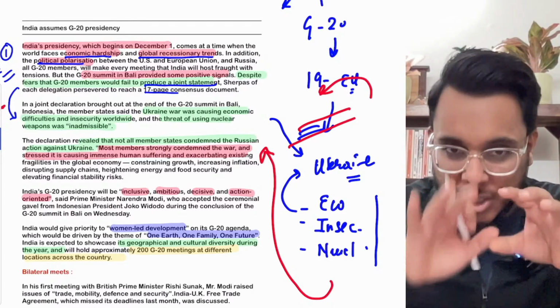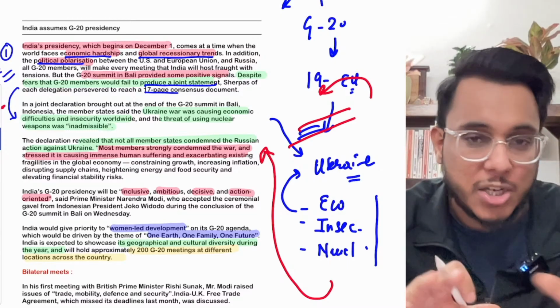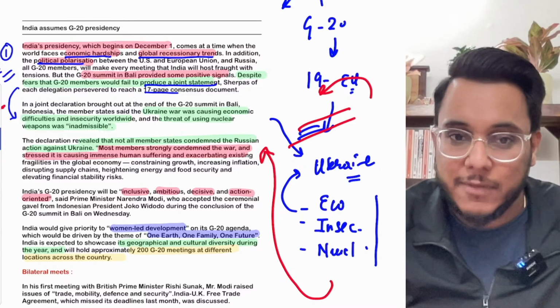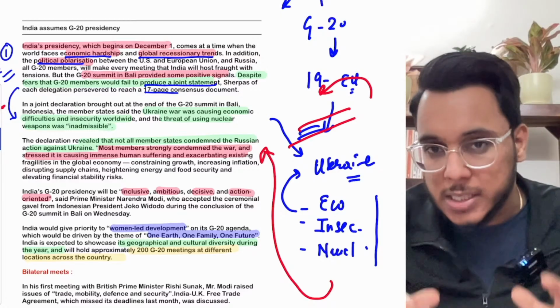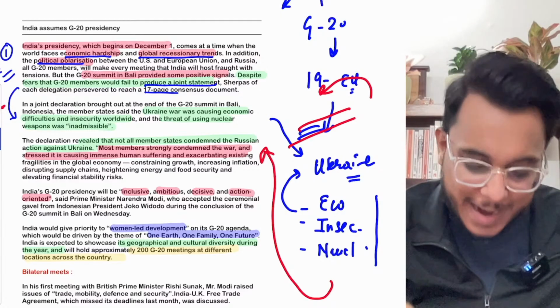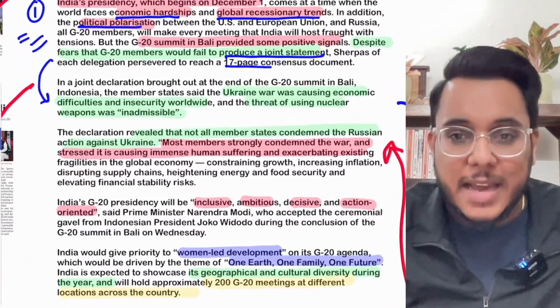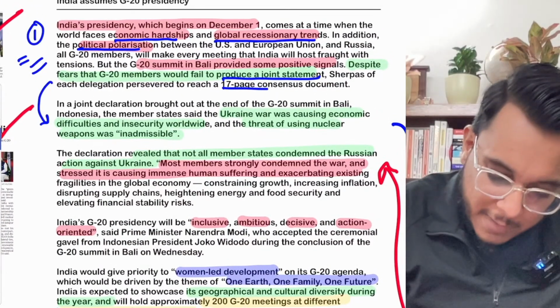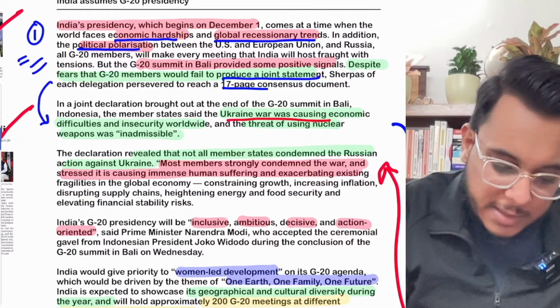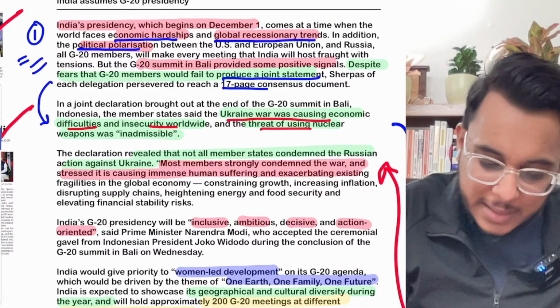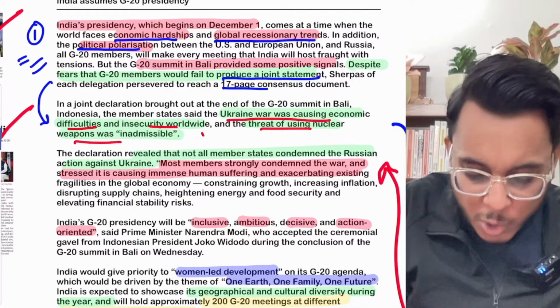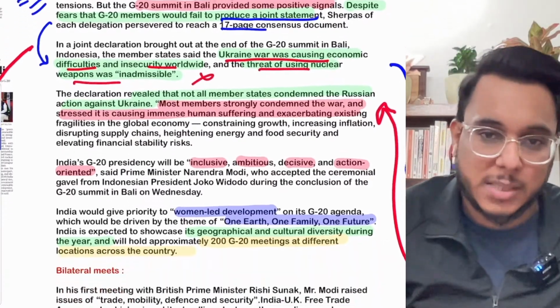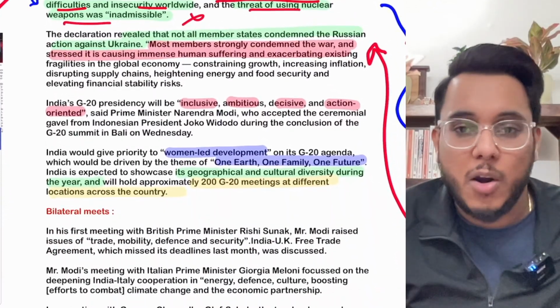So the blame that was put on Russia has been dropped by India's efforts, and we said that the Ukraine war is problematic and the war should come to an end. By that, Indian diplomacy played a very important role. We say that the Ukraine war is causing economic difficulties, insecurities, and threats of nuclear weapons, but don't blame one country. That is something that has been done, and it is very mature of India.